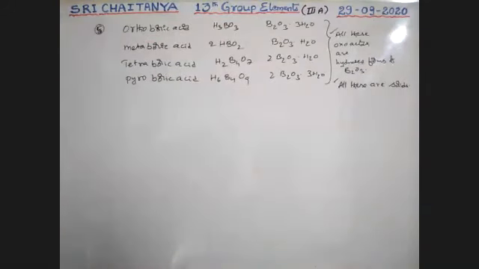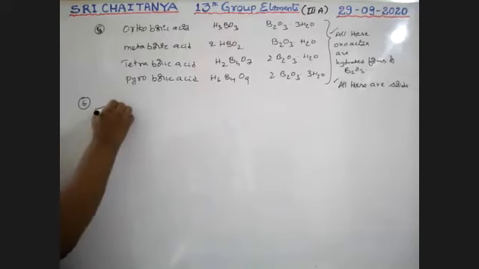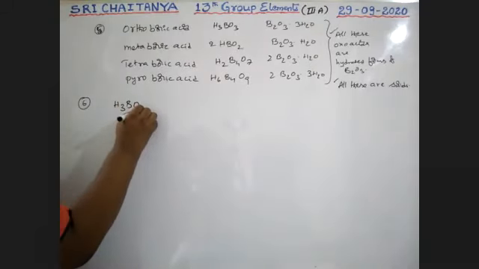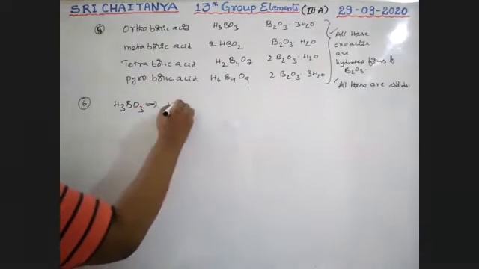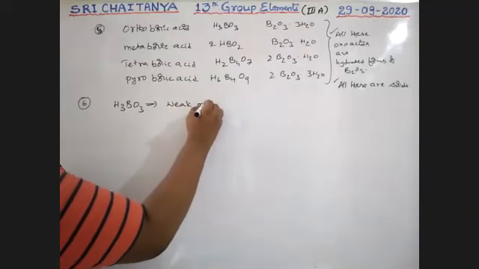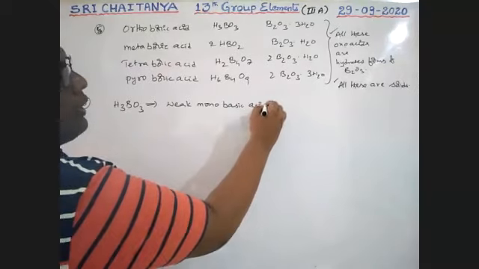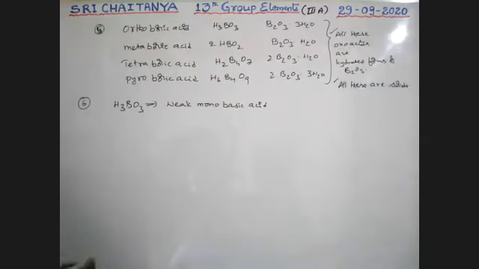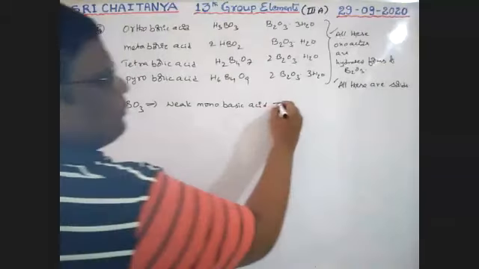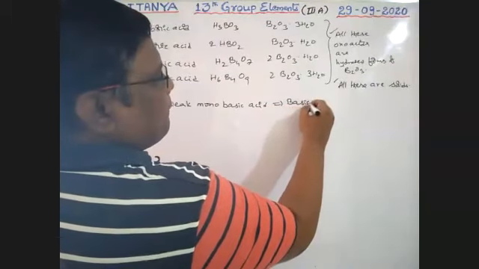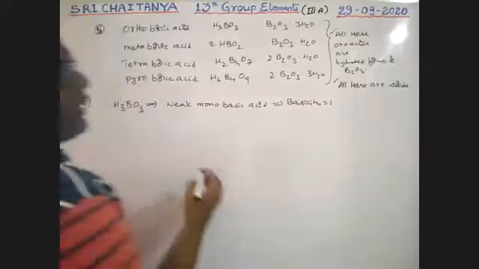Okay, so very, very important, boys. Next point, H3BO3 orthoboric acid is a weak monobasic acid. Already yesterday we covered, boys. That means basicity is equal to 1.